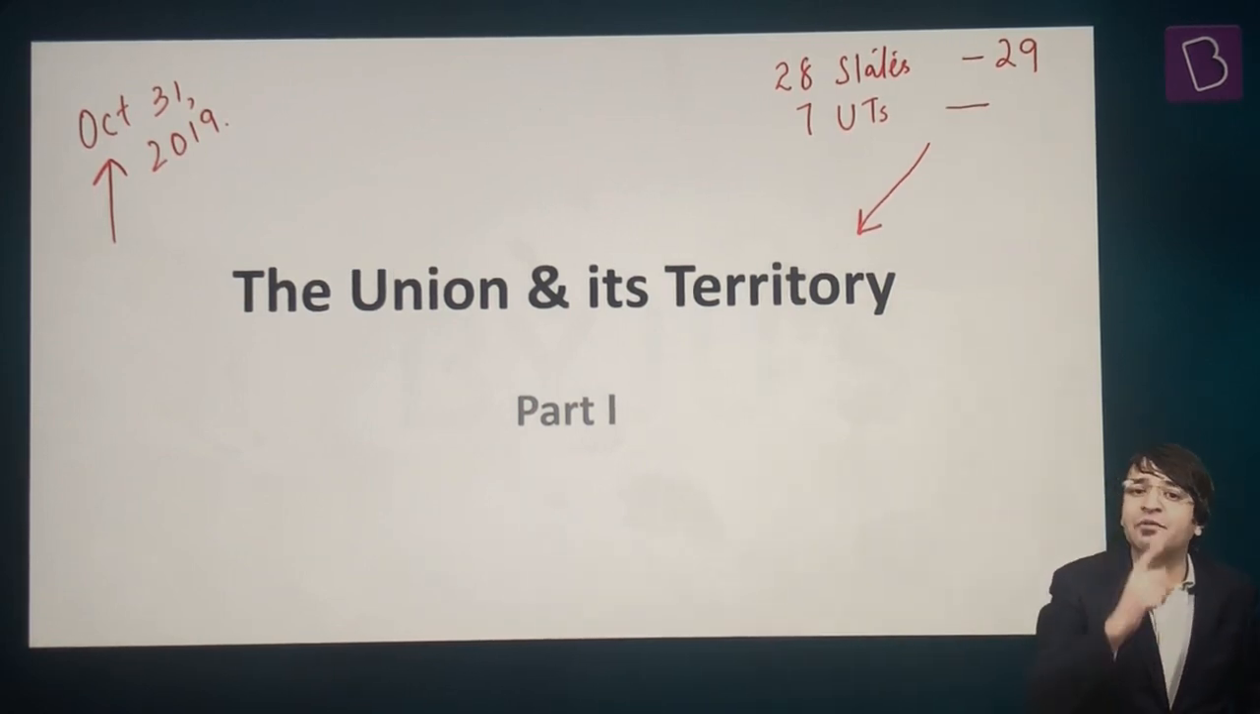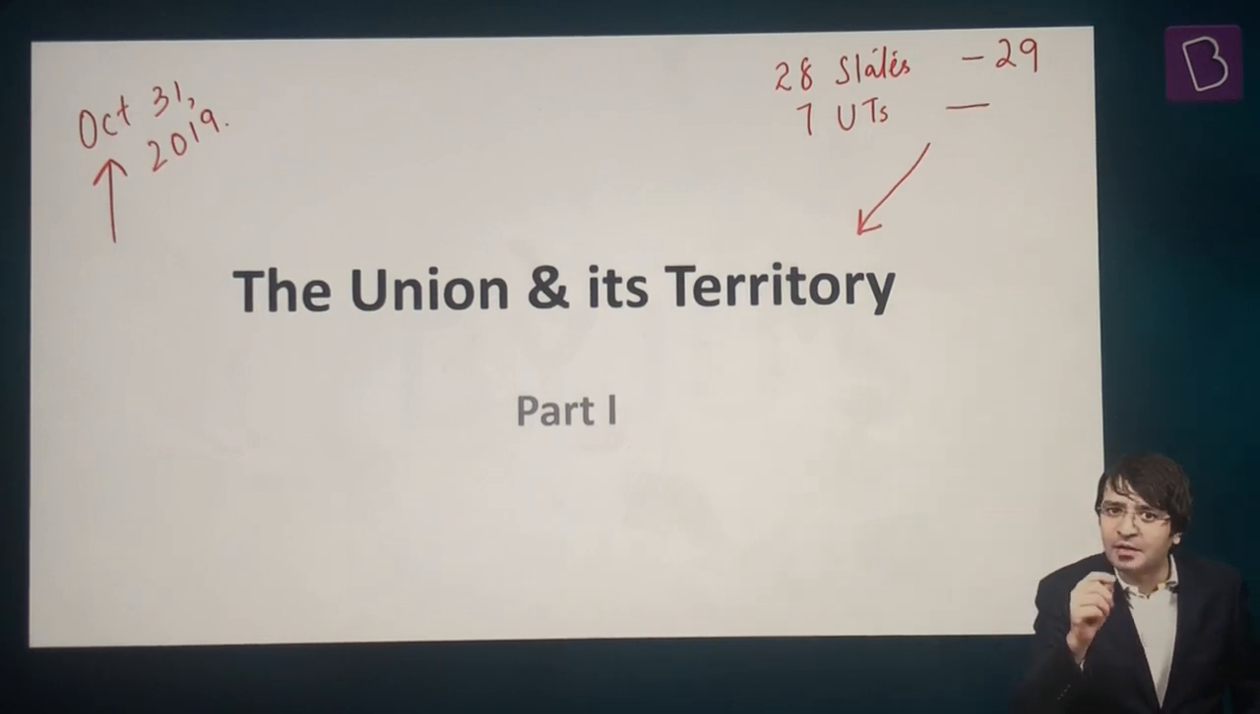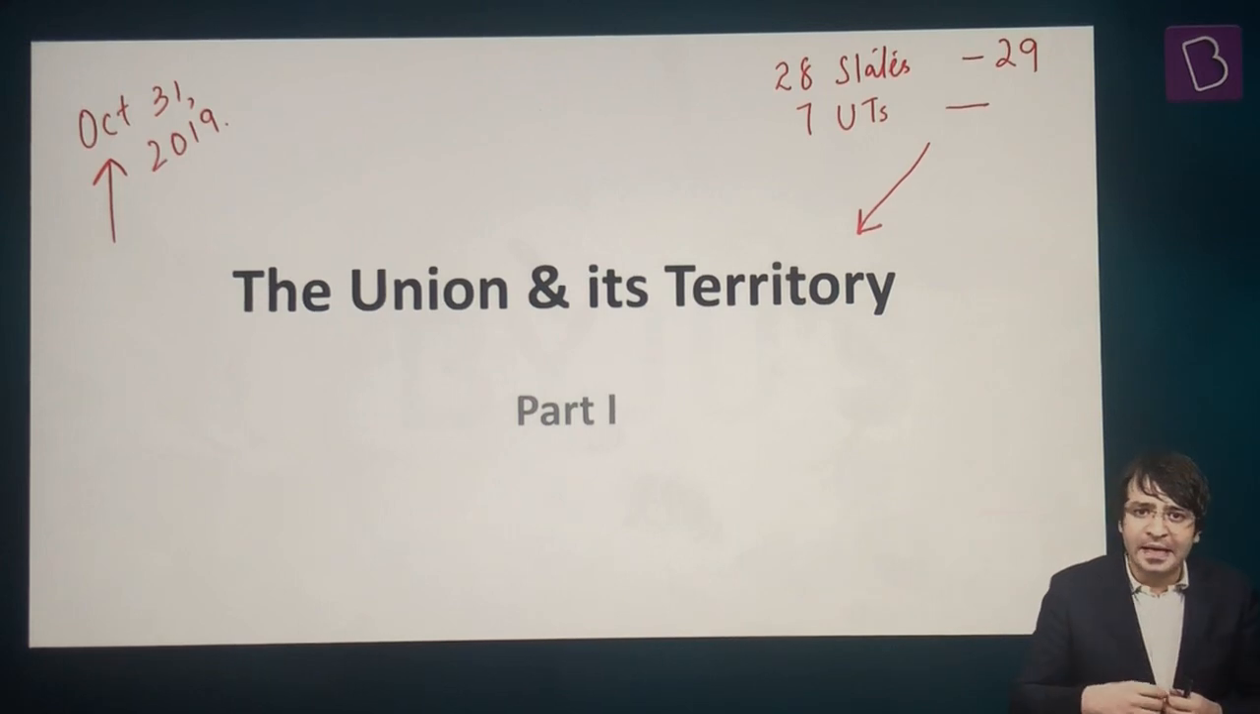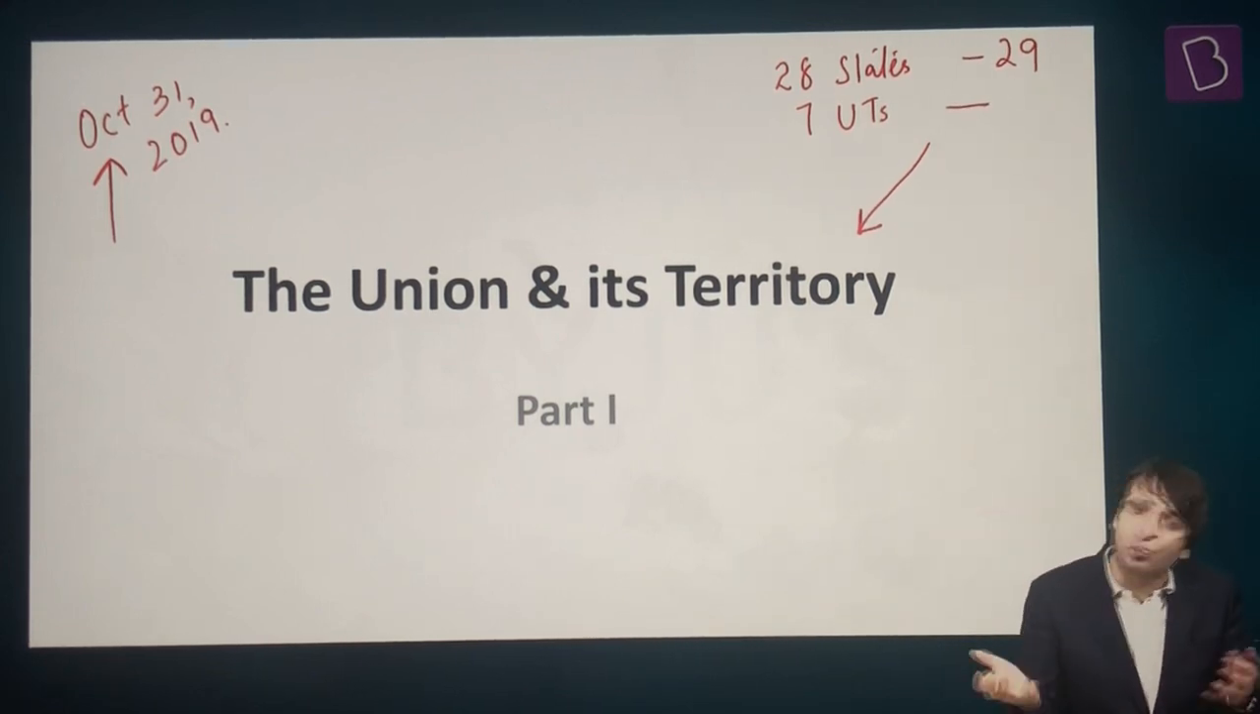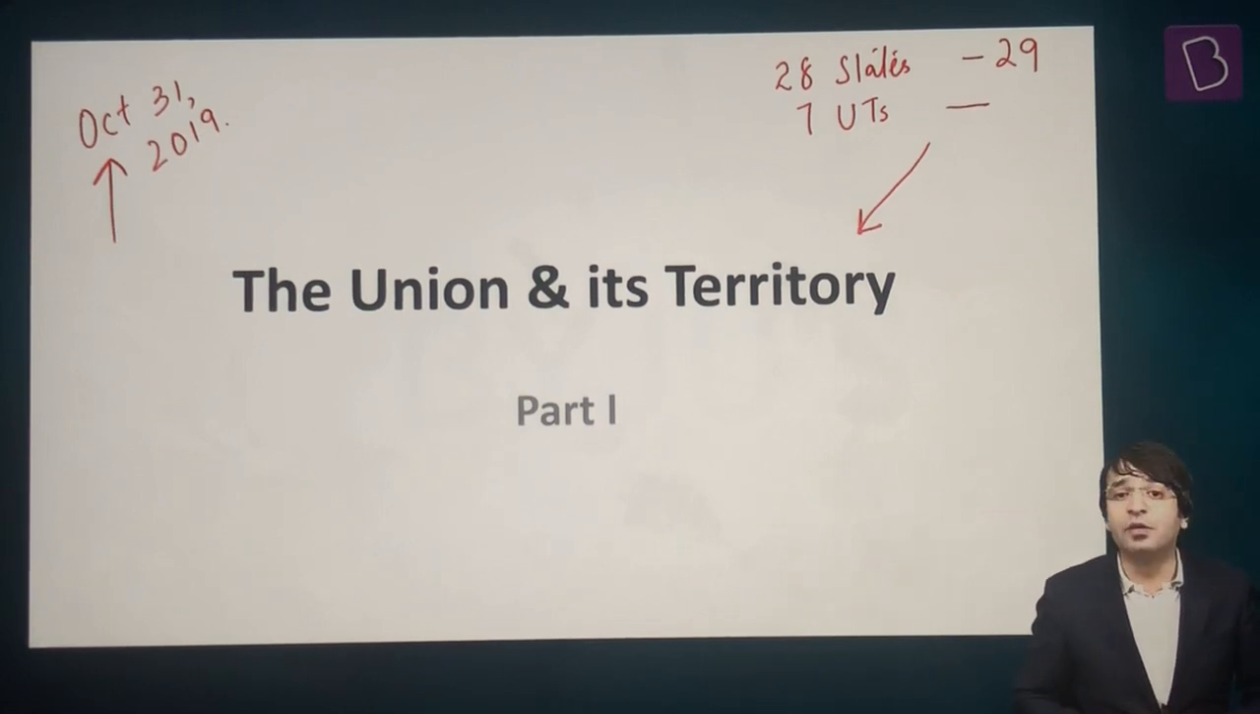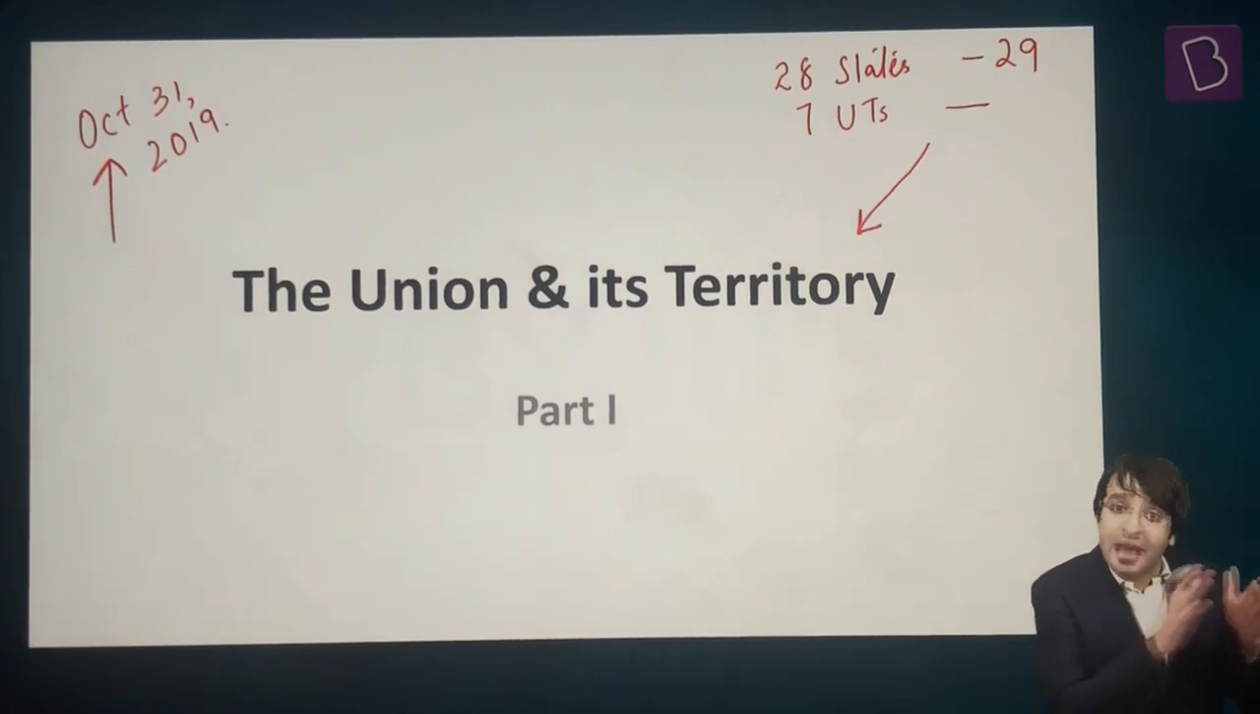And there was one man responsible for that, Sardar Vallabhbhai Patel. He was pivotal, he was instrumental in merging the majority of these 562 princely states with the Union of India. That is why we call him the Man of Unity as well. 31st October is the birth anniversary of Sardar Vallabhbhai Patel, the Man of Unity.